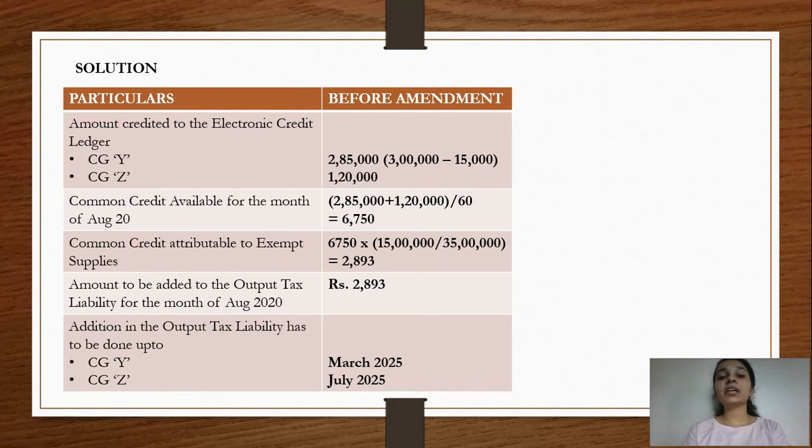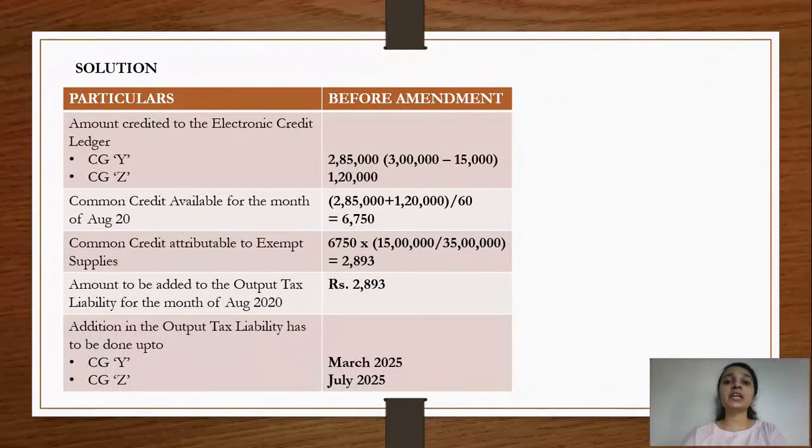And with respect to this 2,85,000, up to which month the addition has to be done to the output tax liability? With respect to capital good Y, it has to be done till March 2025. Now why March 2025? Because the useful life of the capital good is 5 years, and the invoice date is April 2020.